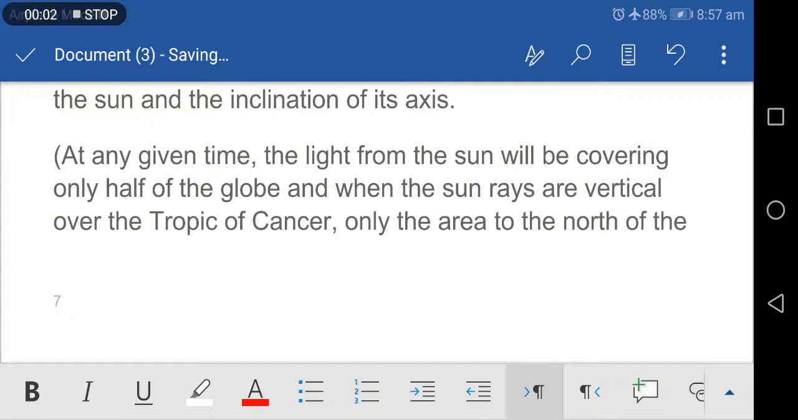On June 21, the Earth is so located on its orbit that the north polar end of its axis leans at the maximum angle of 23.5 degrees towards the sun. That is, the Tropic of Cancer receives the vertical rays of the sun. This situation is called the summer solstice.